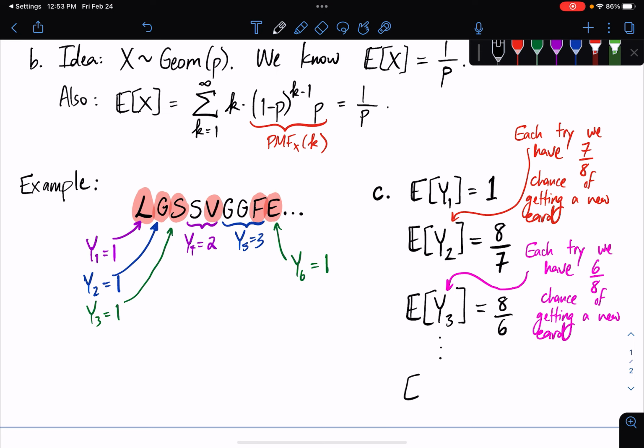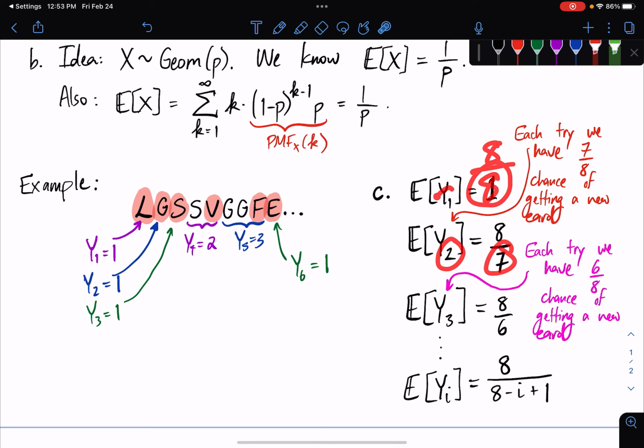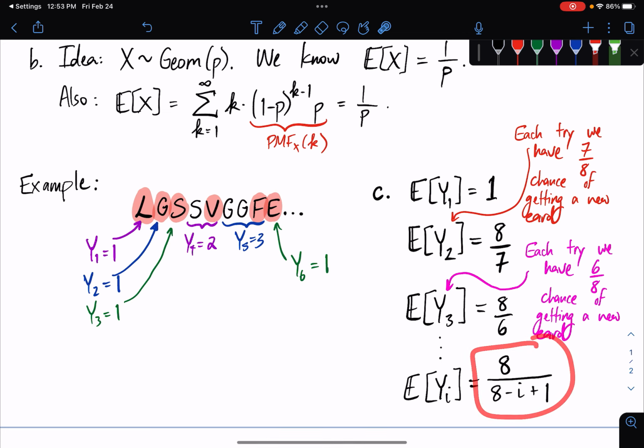And so on. And what we see is that the expected value of our ith card is going to be 8 divided by 8 minus i plus 1. Right? So here, sort of the denominator, we could think of this as being 8 over 8 and 8 over 7 and 8 over 6. And all of these numbers, 6 is 9 minus 3, 7 is 9 minus 2. If we thought of this as 8 over 8, we get that 8 is 9 minus 1. So it's 8 over 8 minus i plus 1.